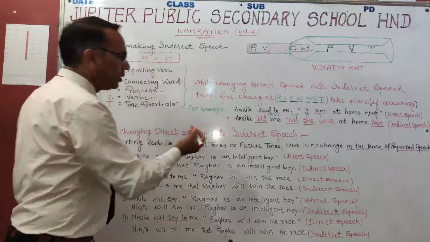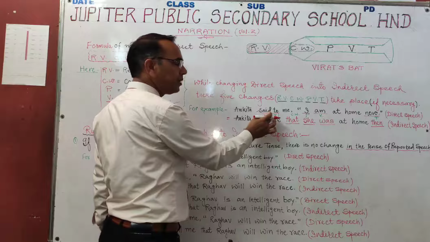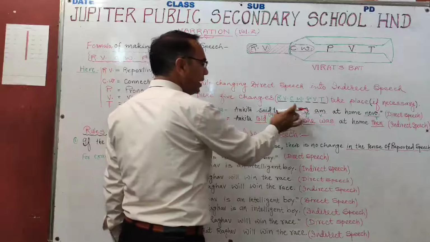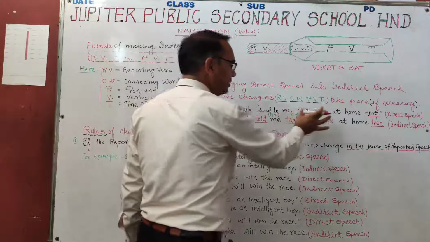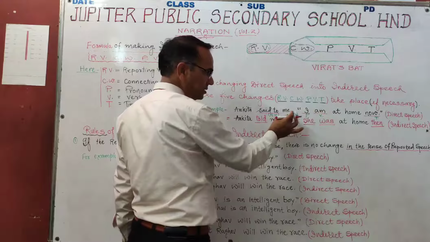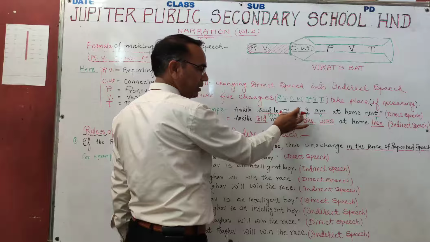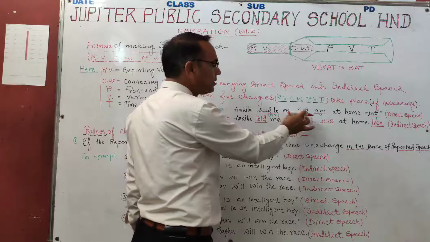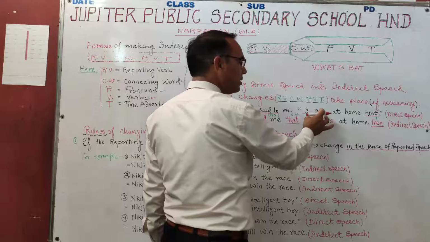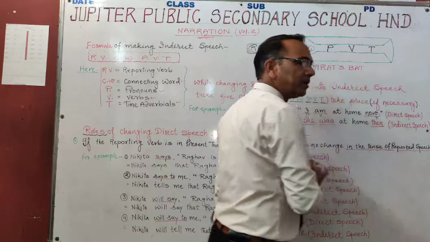Here we see that said to will be underlined. Said to is the reporting verb here, and here both are separate sentences, or they can connect with CW, connecting word. Here the connecting word will be used. I is the pronoun here, am is the verb here, and now is the time adverbial here.